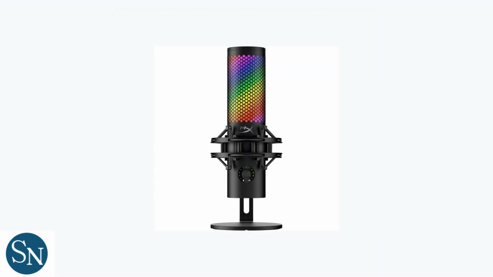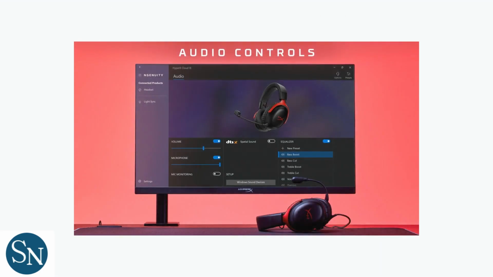In Ngenuity, select your QuadCast device from the list of connected peripherals. Navigate to the Mute or Settings tab. The exact name may vary depending on your software version. Look for the Mute Indicator LED option in this tab. Toggle this setting to Off to disable the red light when the microphone is muted. You can also customize the color or brightness from 0 to 100% if you prefer a less intrusive indicator.